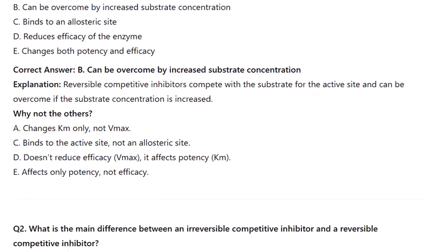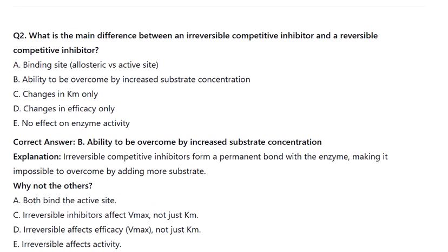Q2. What is the main difference between an irreversible competitive inhibitor and a reversible competitive inhibitor? A. Binding site, allosteric versus active site. B. Ability to be overcome by increased substrate concentration. C. Changes in Km only. D. Changes in efficacy only. E. No effect on enzyme activity.